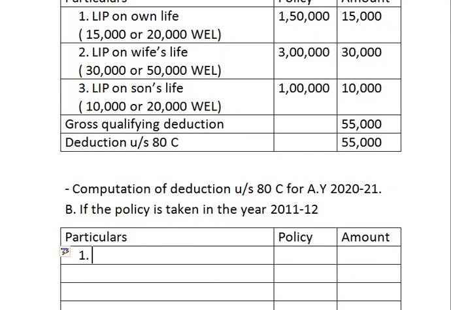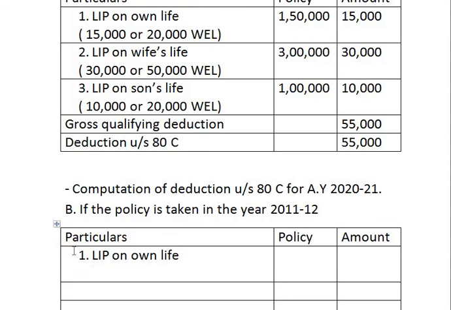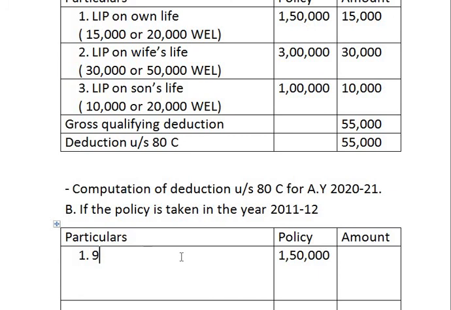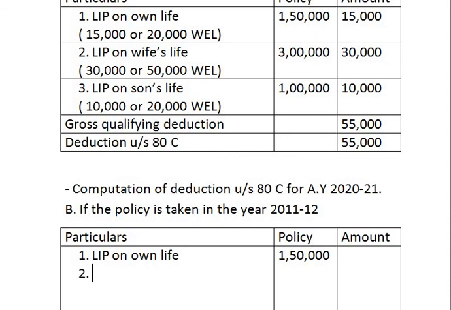So first one, life insurance premium on own life. Next line we will show the calculation. Okay, first we have to write the policy amount, that is 1,50,000. If you have noted down the sum, you will understand it. If you are directly seeing the solution, you may not understand it properly. So I have told you earlier, note down the question and then see the solution.